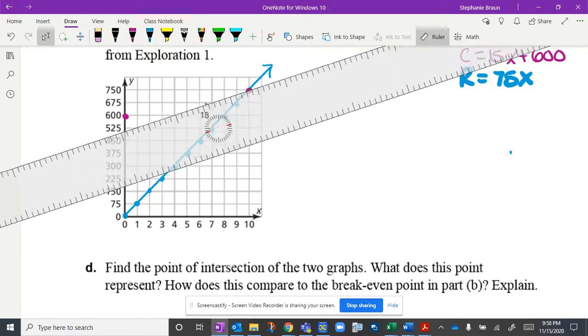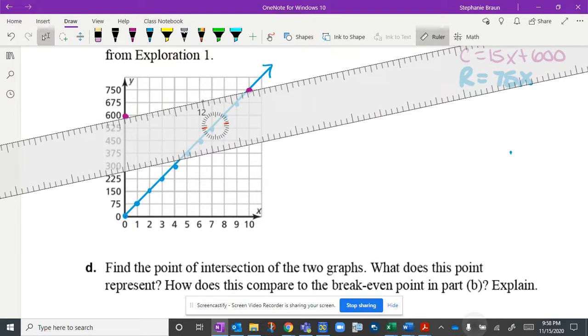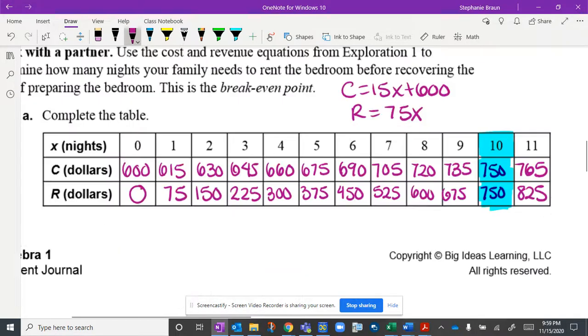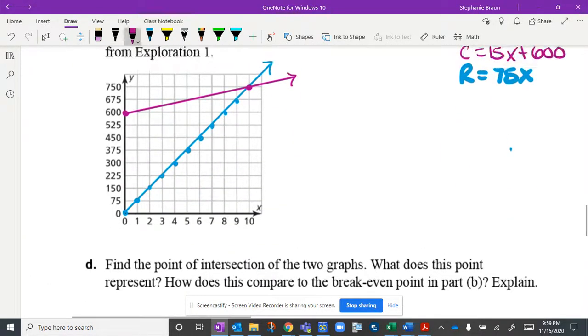You can eyeball some of those ordered pairs, but for the sake of time on this video, I'm going to go with the faster route. So you'll notice here on these graphs, if we look back, we said 5 nights was 675. So I can show you that that point is right there on my line. So that adds a little bit more detail to it.